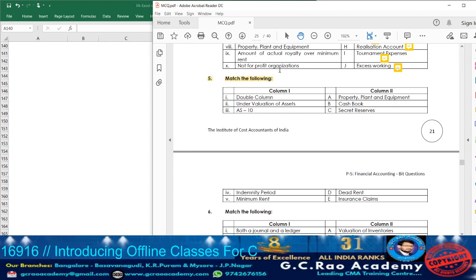Match the following. Again, let us first go through column 1. Point 1, double column. Double column will be made usually in cash book and all. Next, point number 2, undervaluation of assets. Then point number 3, AS10 is property, plant and equipment.